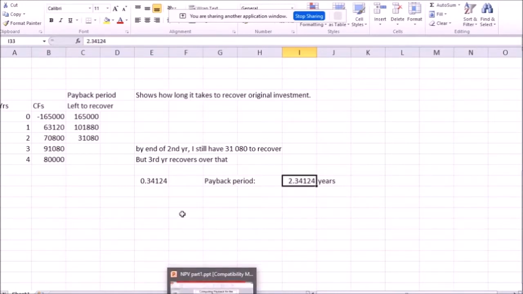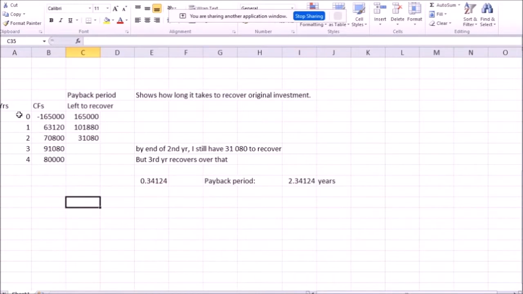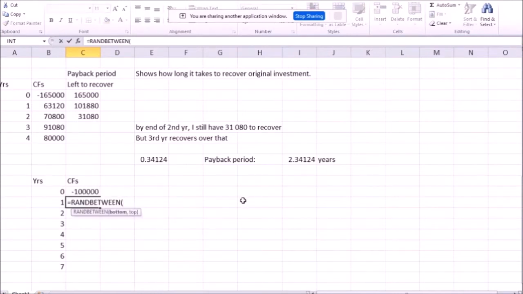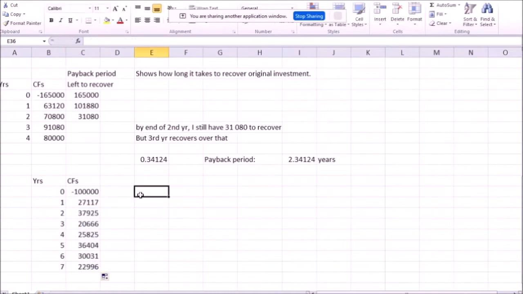Let's just have a look at one more example, just to make sure you guys understand everything. Let's change numbers here. So we have a longer project, expected to last for 7 years. Cash flows, say original investment of 100,000. The future cash flows after that, anywhere between 20,000 and say 40,000. Bam, there it is.